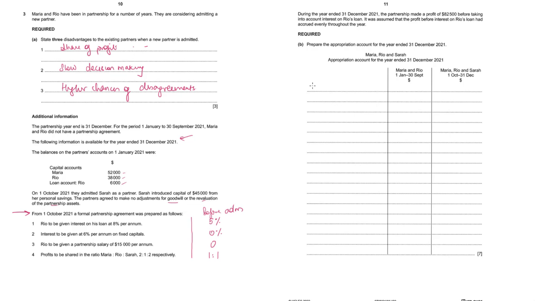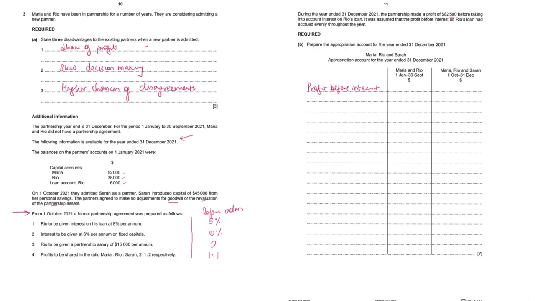You will start with the profit. During the year ended 31st December 2021, the partnership made a profit of 82,500 before taking into account interest on Rio's loan. It is assumed that profit before interest on Rio's loan had accrued evenly throughout the year. So profit before interest is 82,500.